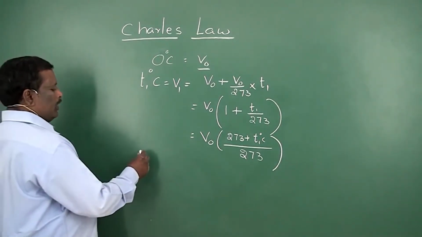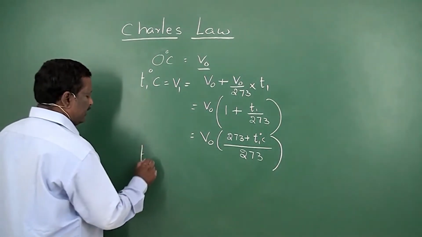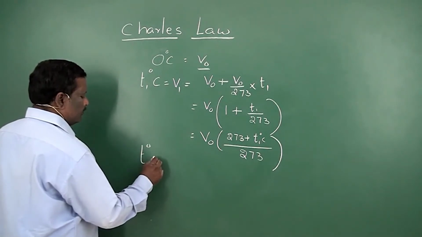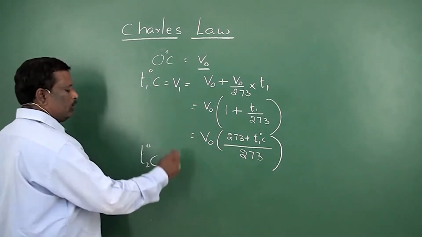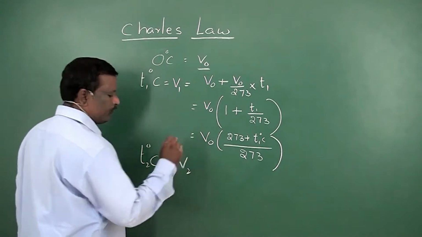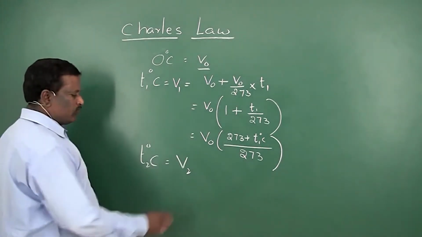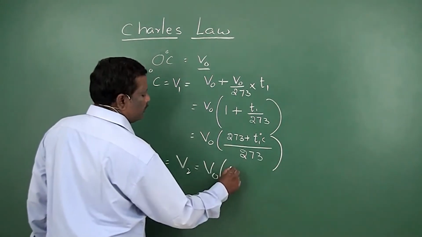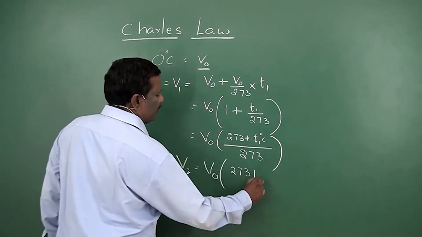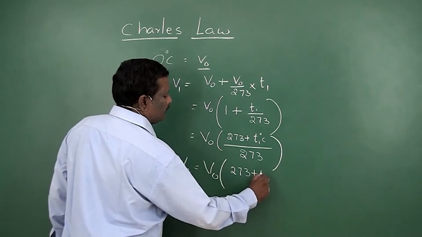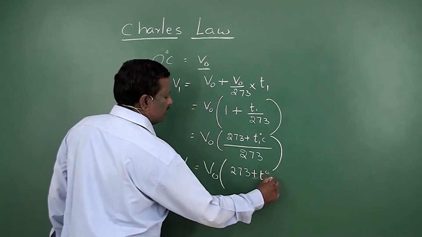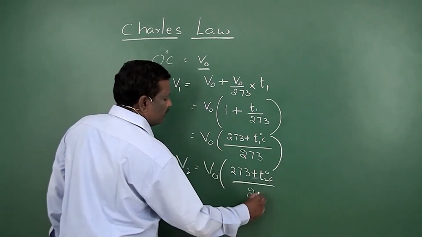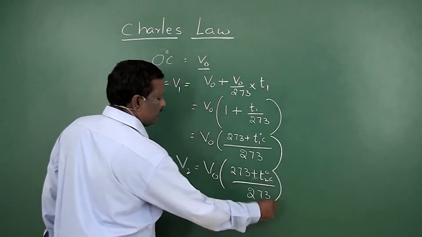Similarly, at T2 degrees centigrade, if volume is V2, this V2 will be equal to V0 into 273 plus T2 degrees centigrade by 273.